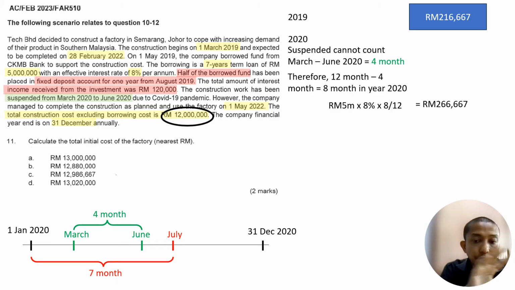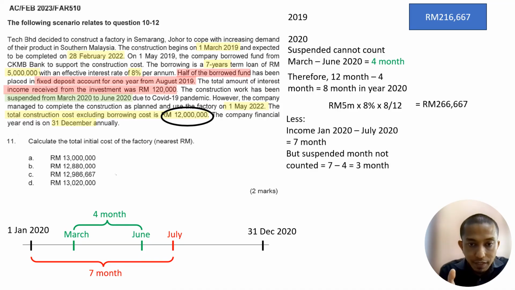Therefore, the previous year has 5 months of income and this year has another 7 months of income. 7 plus 5 is 12 months, which is 1 year. Remember the rules of income: income that we earn during the suspension period no need to minus. So for the 7 months of income, suspended months are not counted.